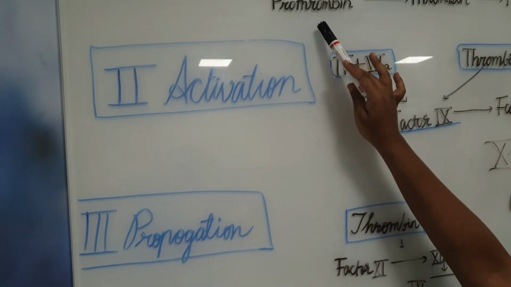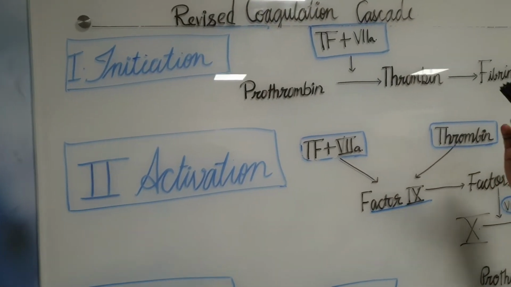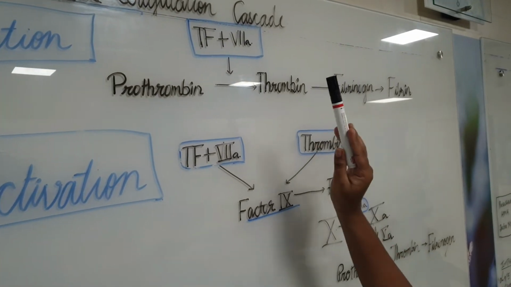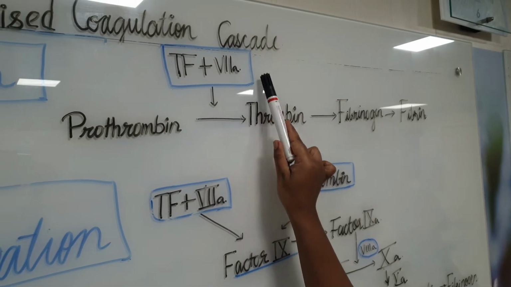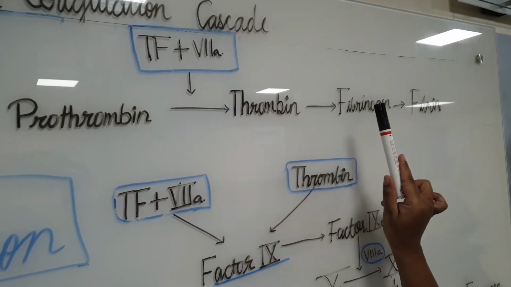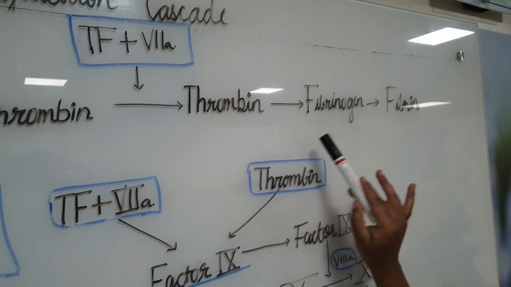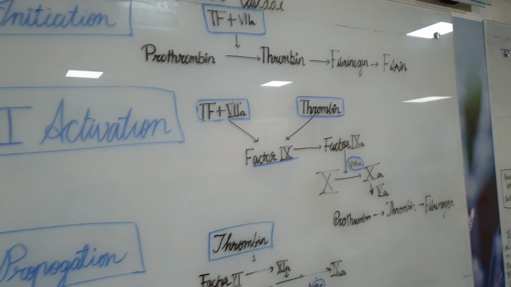For initiation, any inciting factor, either a bleeding, a cut, anything which triggers the coagulation pathway, first activates tissue factor and factor 7A. This activates prothrombin to thrombin, then fibrinogen to fibrin. This is the first thing to get activated, that is initiated.